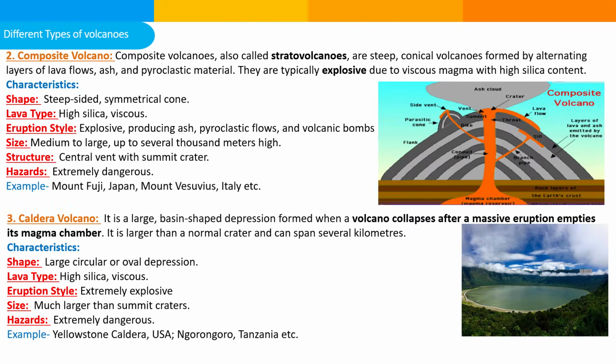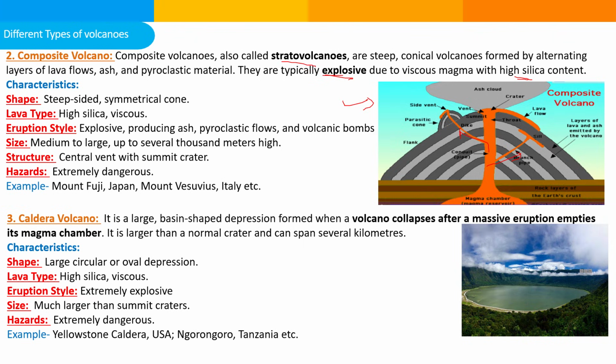Next one is the composite volcano. As shown in the picture, there are multiple vents for the outward flow of the magma. So composite volcanoes, also called stratovolcanoes, are steep conical volcanoes formed by alternating layers of lava flow, ash and pyroclastic material. They are typically explosive. Shield volcanoes are not explosive, but composite or stratovolcanoes are explosive due to viscous magma with high silica content. High silica means less flow, high density.